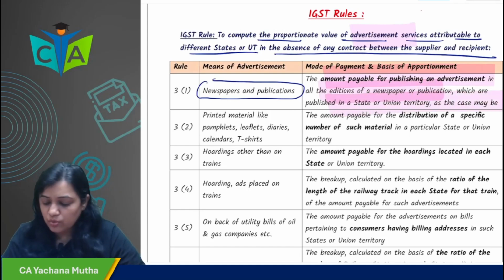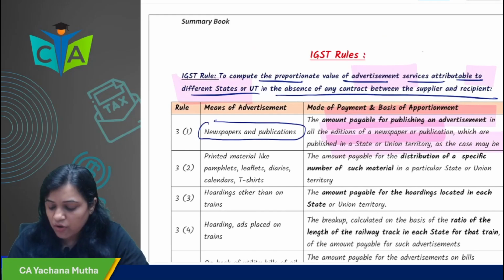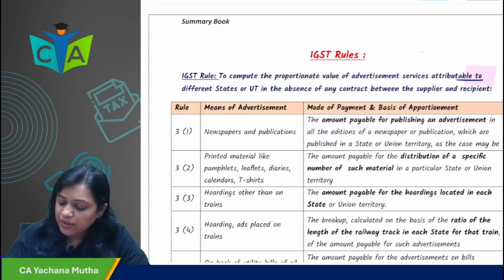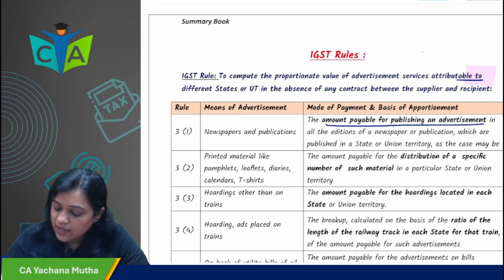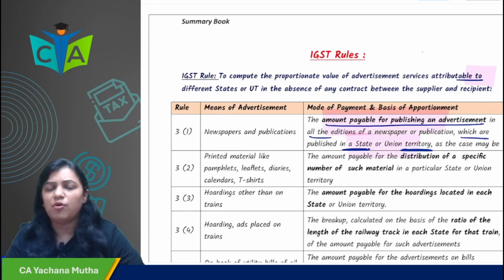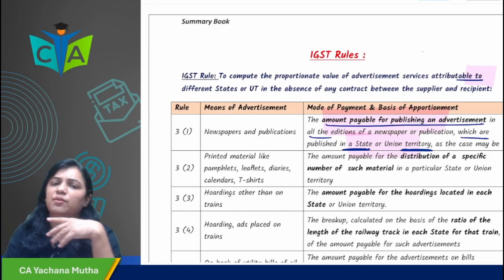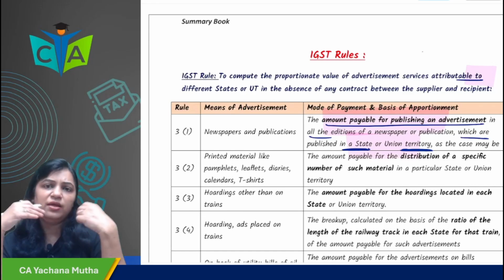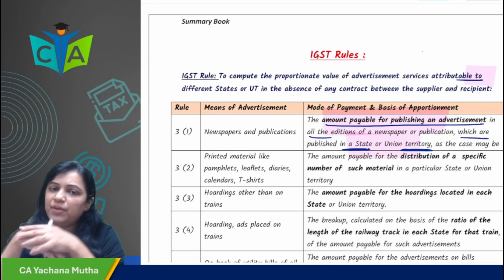Now, when we are coming to rules, when there are different states involved and there is no contract, then we are coming to the rules. In that case, what would be the place of supply and how would be the value? The amount payable for publishing the advertisement in all editions of the newspaper which are published in a state or union territory, on that basis only the value would be determined, and the place of supply would be determined in those states.